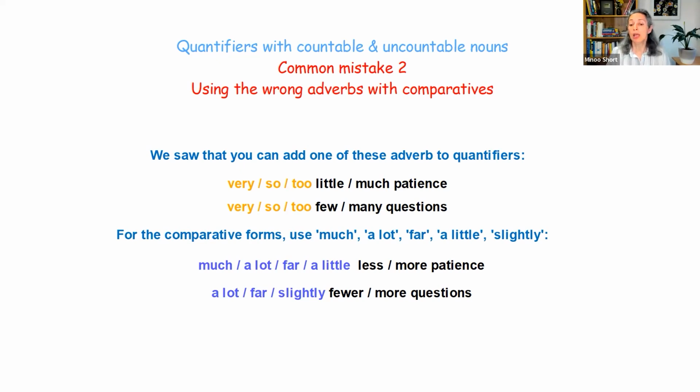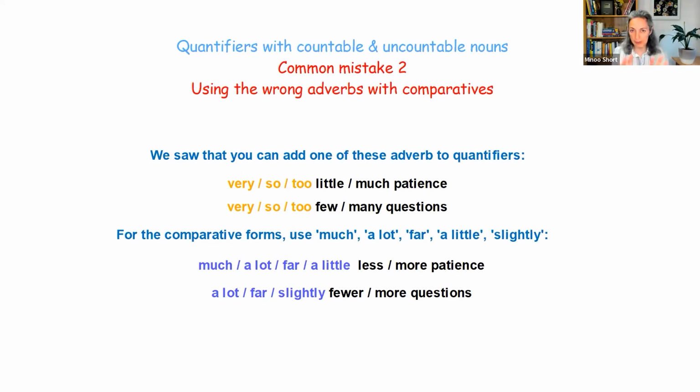We can use, for less and more with the uncountable nouns like patience, much. So much less patience, or a lot more patience. A little, if you want to reduce the amount, a little less patience. And a very good word is far. It's short and easy, and that really modifies the comparative. And then with the countable nouns like questions, use a lot, far, or slightly.